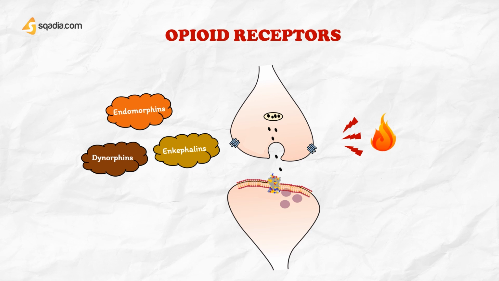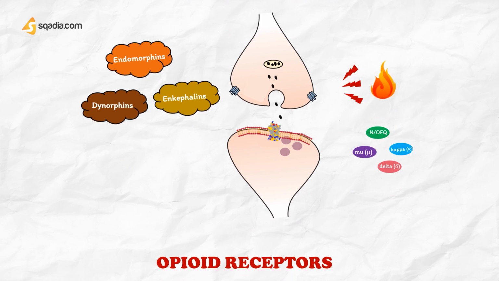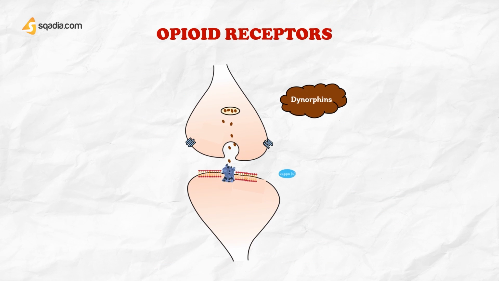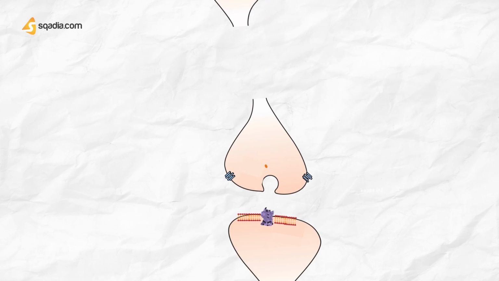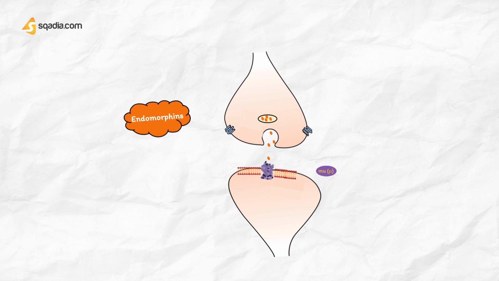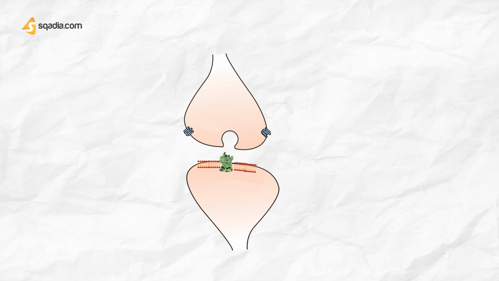These opioid peptides act on the opioid receptors mu, kappa, delta, and N/OFQ to relieve pain. Dynorphins are endogenous ligands for kappa receptors. Endomorphins are endogenous ligands for mu receptors with a high affinity. Endomorphin 1 and endomorphin 2 are known. Nociceptin/orphanin FQ is another type of endogenous opioid peptide recently identified. It acts on the nociceptin N/OFQ receptor, which is widely distributed in the CNS and periphery.